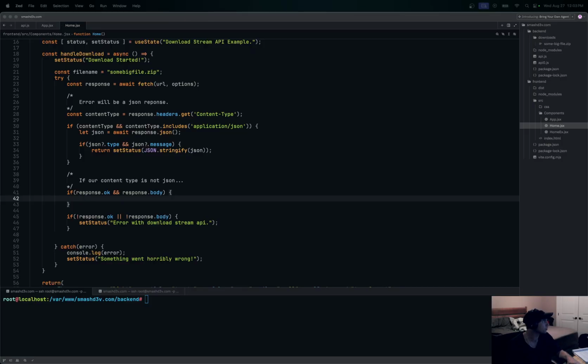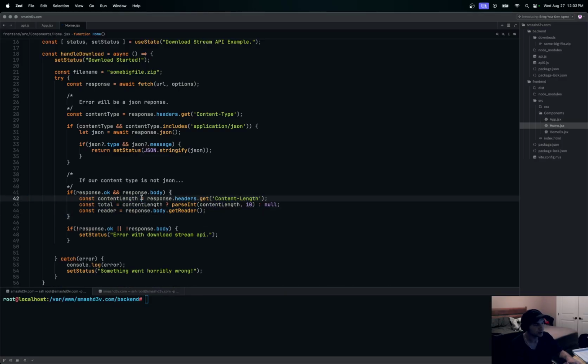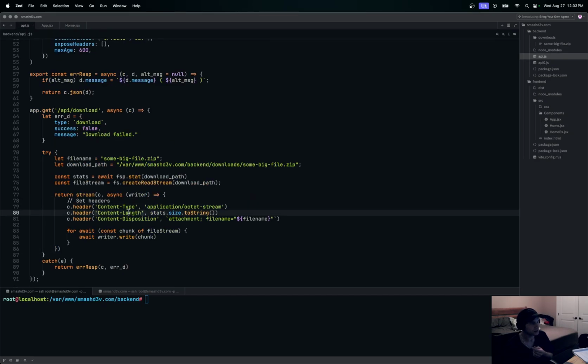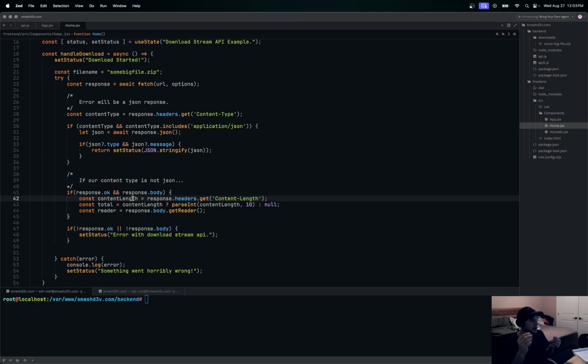Now we're going to do 3 things. First, right off the bat, we're going to get the content length, if it's in the header. Remember we set this content length right here on our back end, and we used our stats from up here to get the size of the file that we want, and we just toString'd it because it takes a string in there for the size. So on our front end, we're grabbing that content length size. Now our front end will know how big this is and what the total is that we're getting, because we're streaming. Remember, we're getting multiple little chunks at a time, so we know from our content length how much we should be getting.